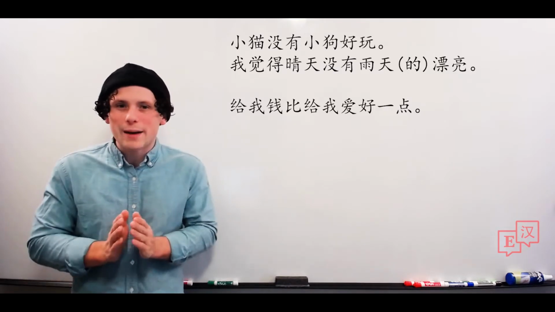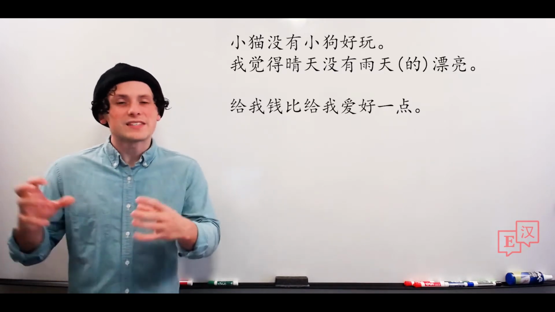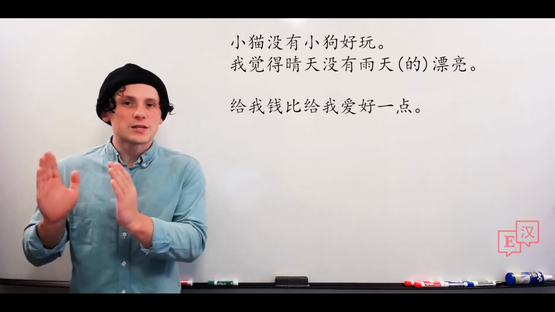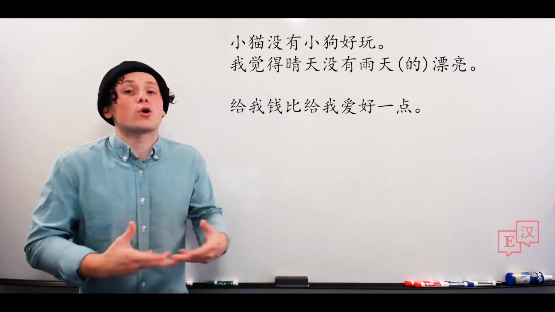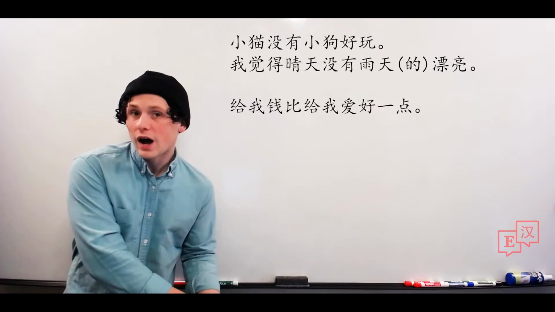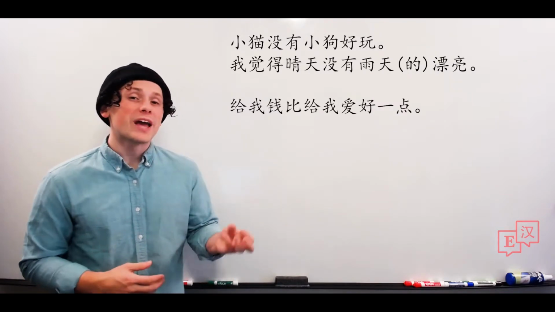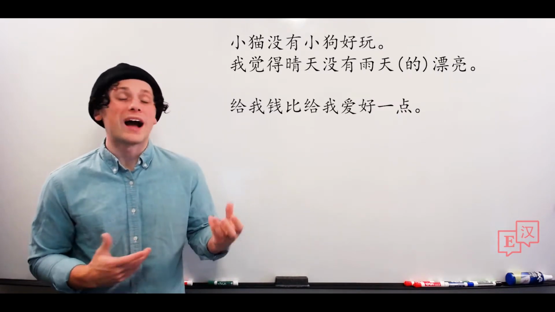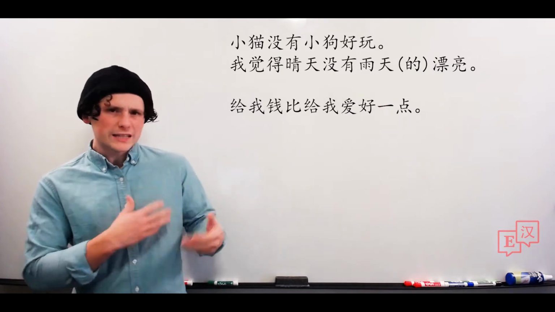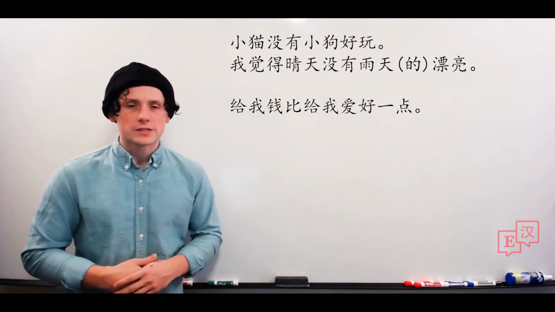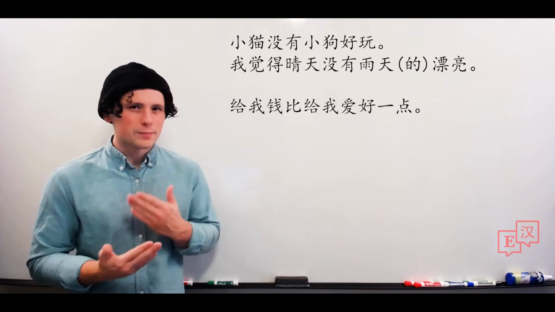So you'll notice here what's happening is we have this 给我钱. This is our kind of A structure, right? That's the part that is being compared as more than 给我爱, the second part. And then we have our adjective at the end, 好 or 好一点, so good or a little bit good, or better in this case. Direct comparison.